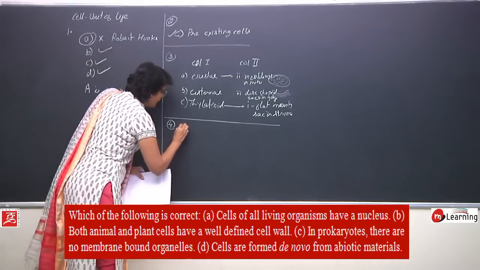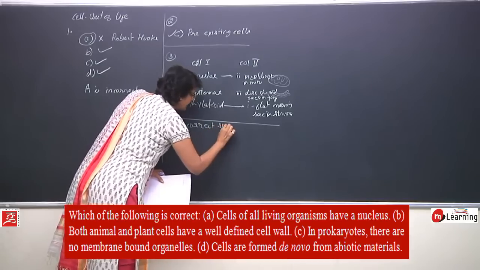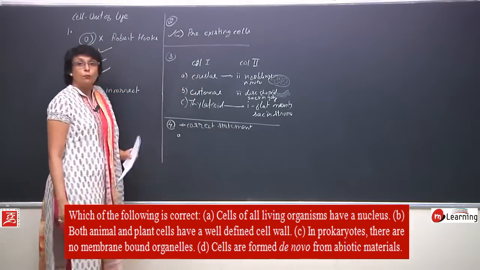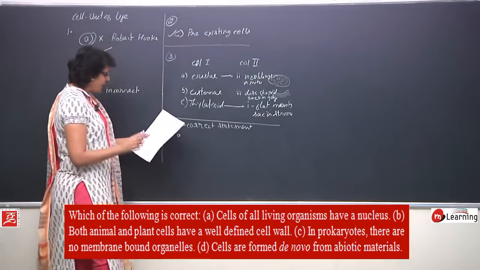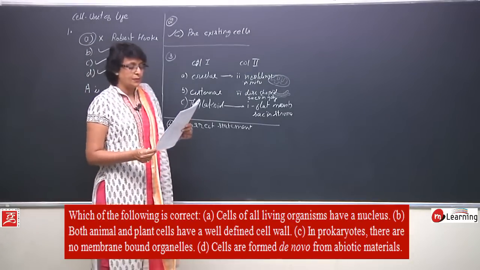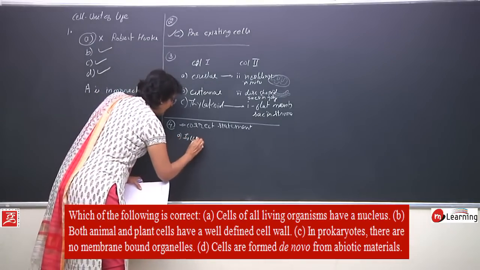incorrect. We have to find the correct statement. Out of 4, we have to pick the correct one. So A statement which says cells of all living organisms have a nucleus is incorrect.